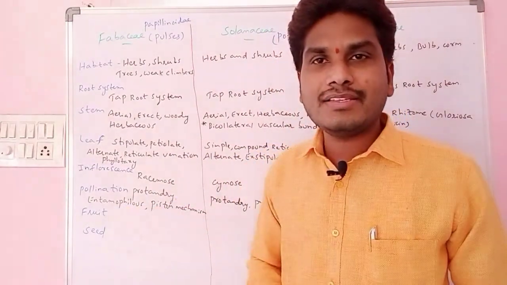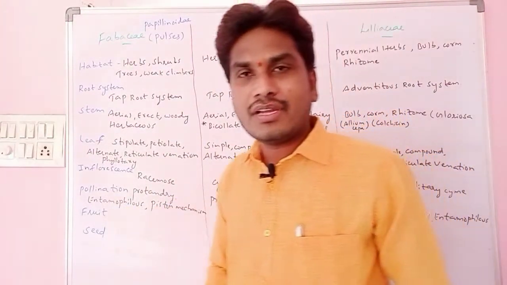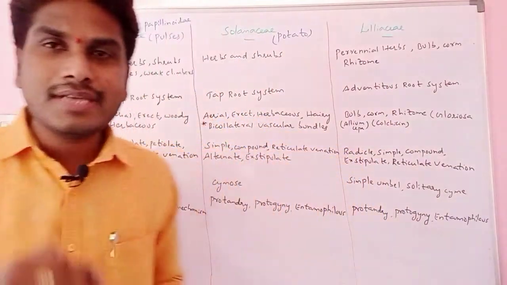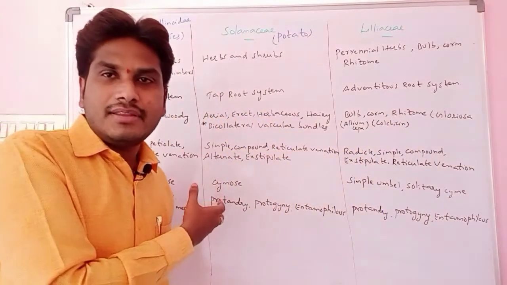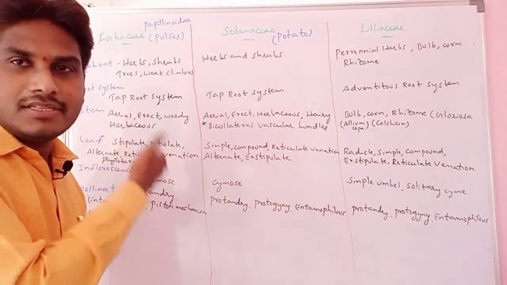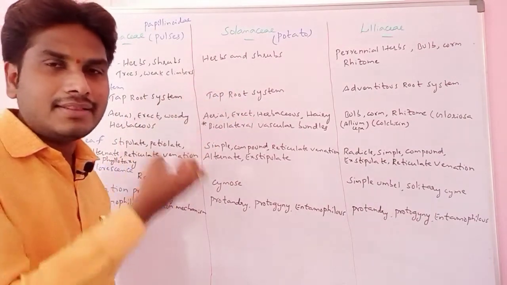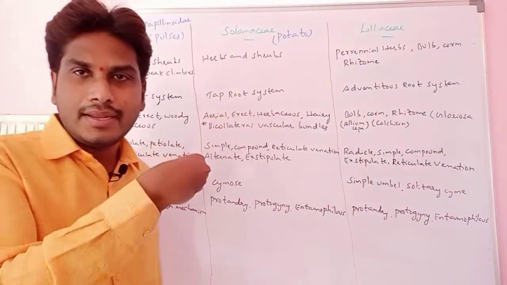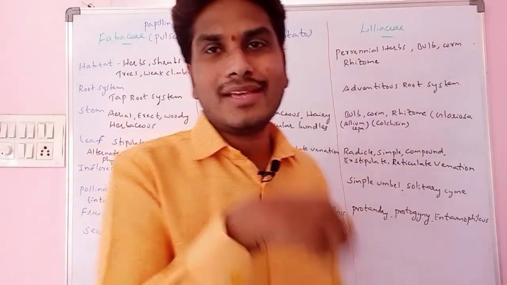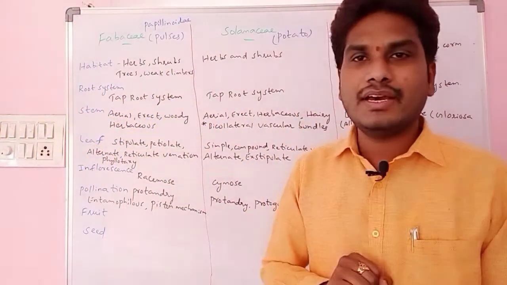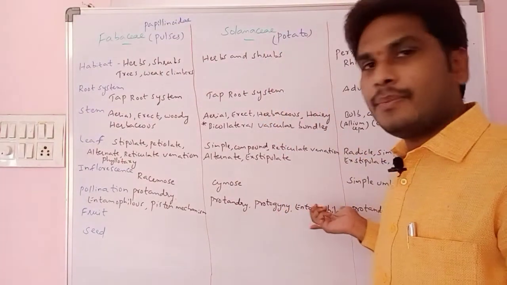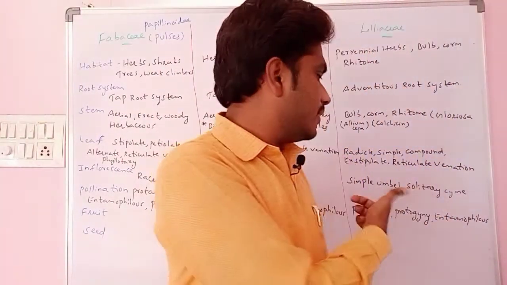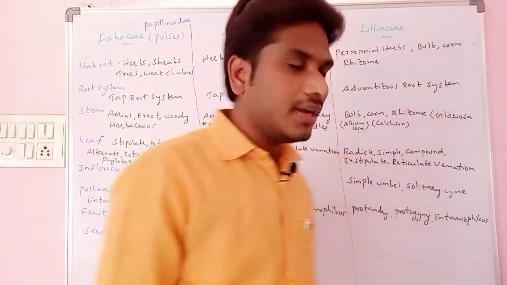Then the piston mechanism is seen in the Fabaceae members. What is happening here? The petals in the Fabaceae are different: standard petals, wing petals, and keel petals. They will attract the insects. When they attract the insects, the insects carry the pollen grains, and the pollen grains are pushed inside. That is the piston mechanism we are seeing. And here protandry, protogyny, entomophilous. Here also the same thing, the common type we are seeing.